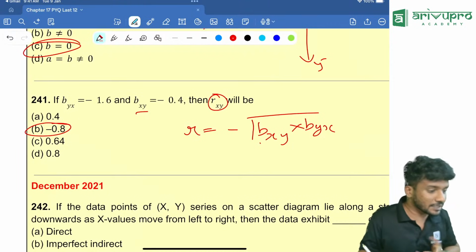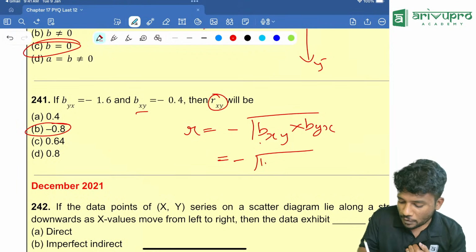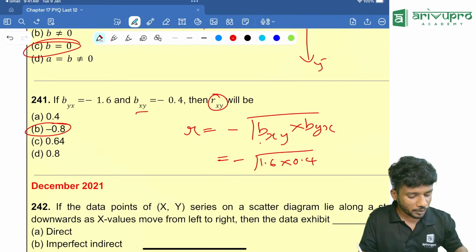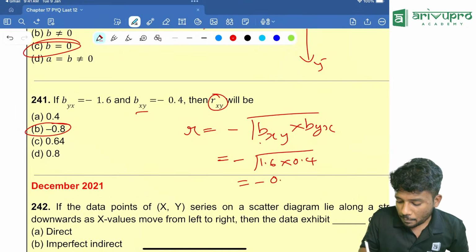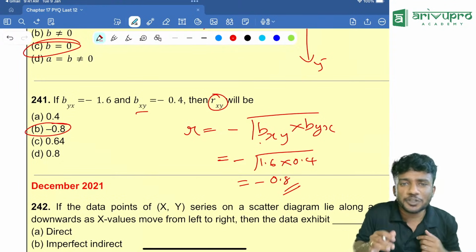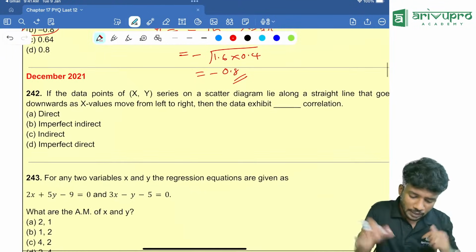Directly you can get the answer without even calculating. That is minus of root of 1.6 into 0.4. Take your calculator, 1.6 into 0.4, click equal to, then click root. You are getting minus 0.8. Option B is your answer. So that is July 2021, people. Now we are going to December 2021.